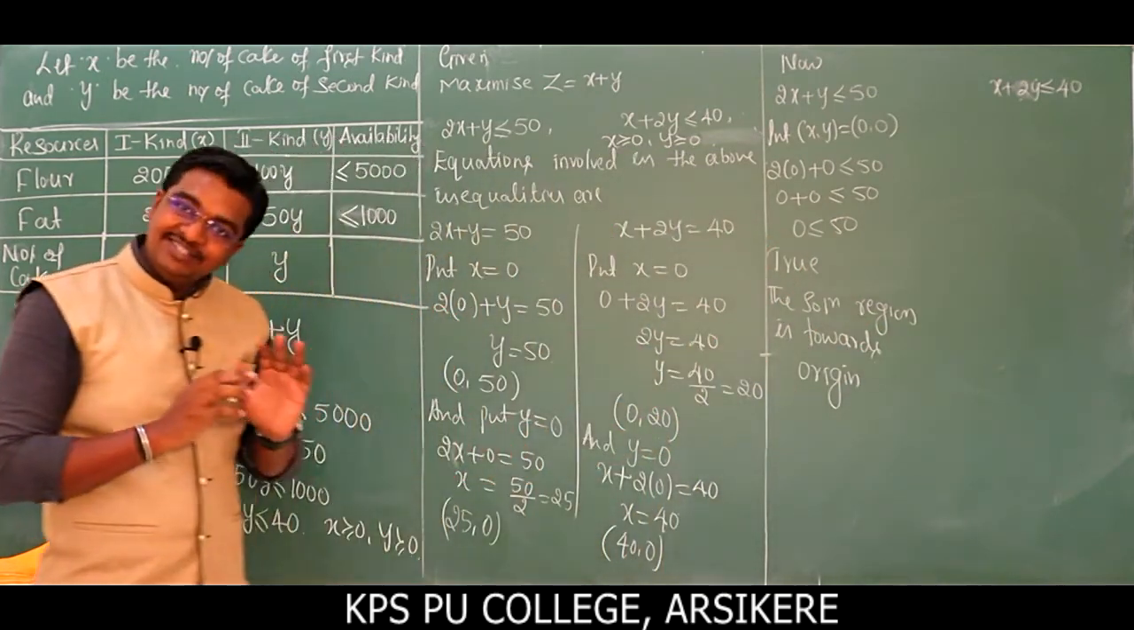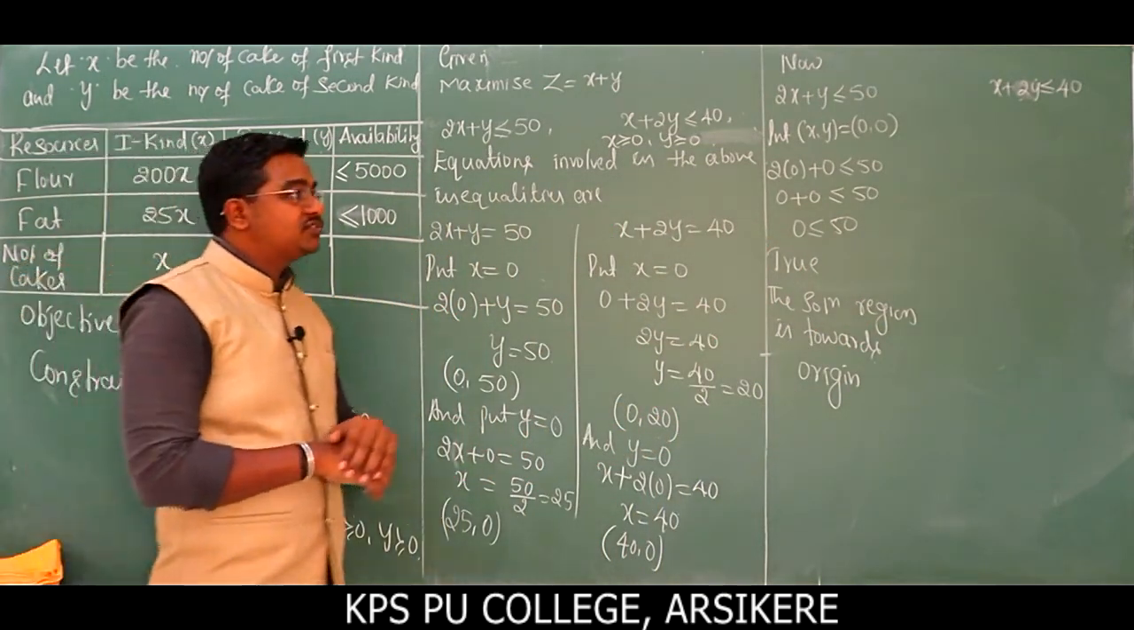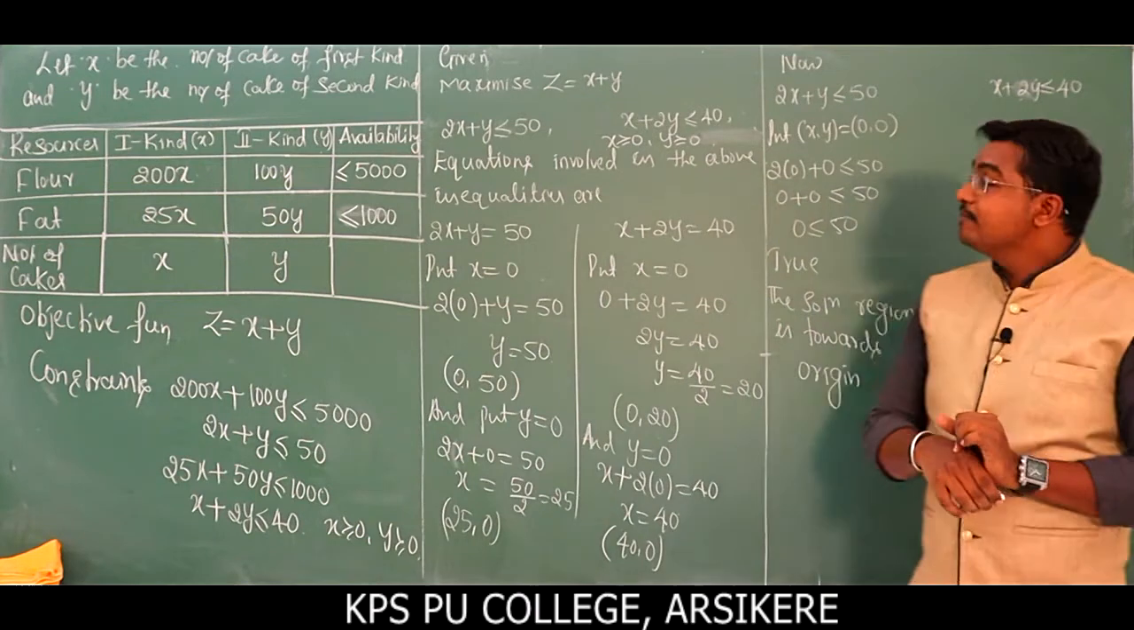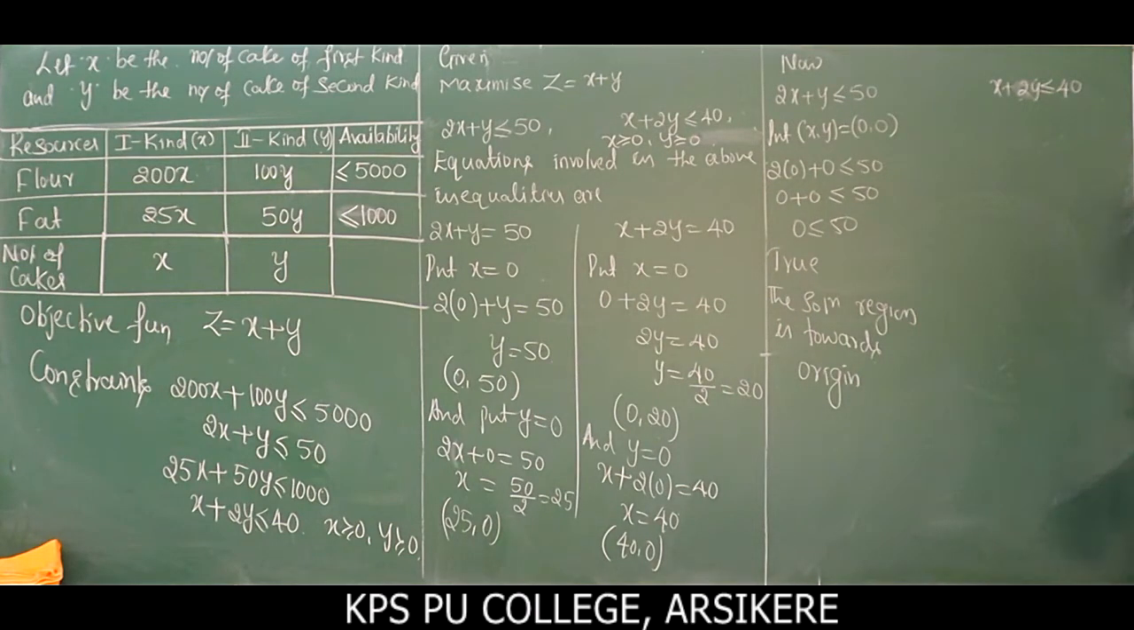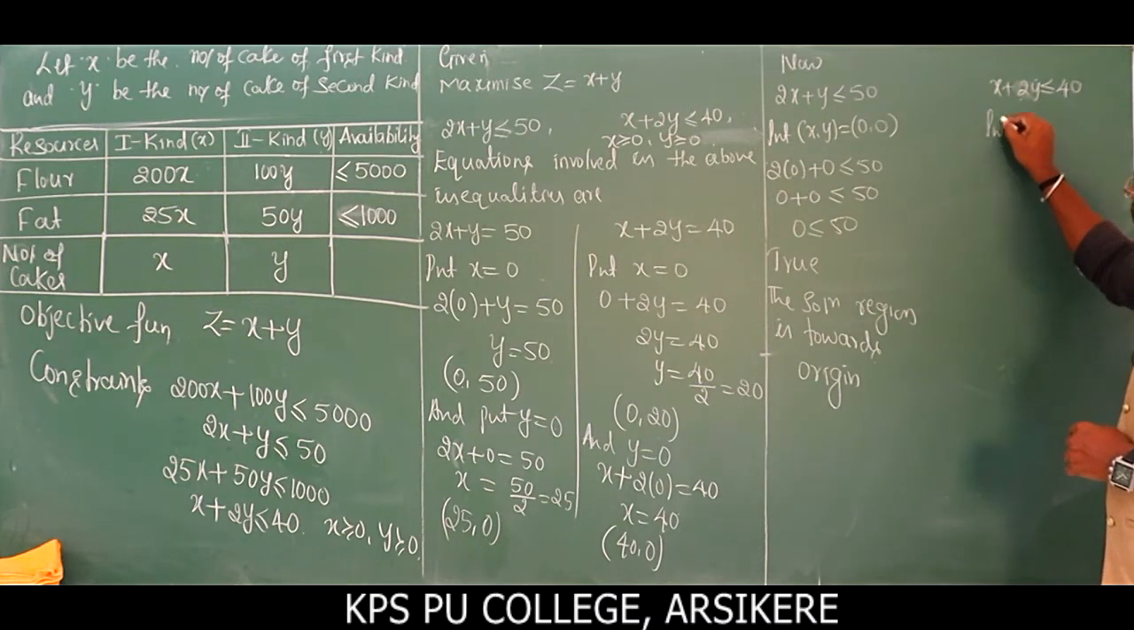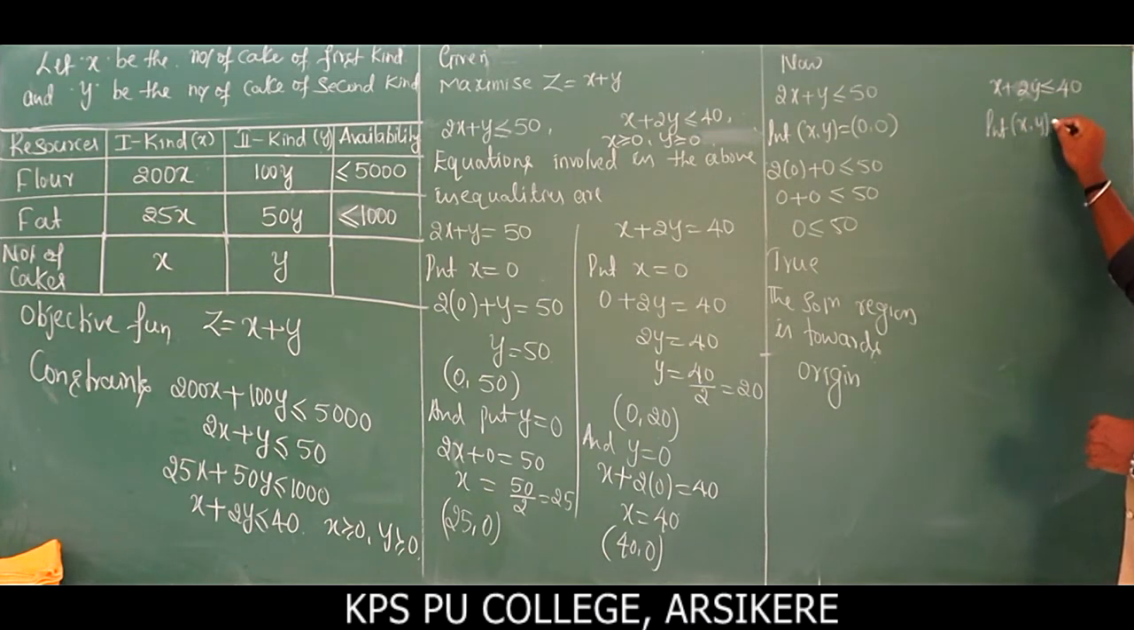Towards origin. Is it clear? Okay. Next, let's solve the second equation. The second inequality is x plus 2y less than or equal to 40. Put x comma y equal to 0, 0. 0 plus 2 into 0 less than or equal to 40.